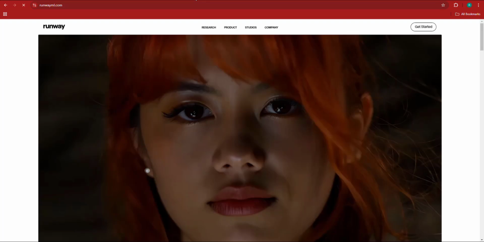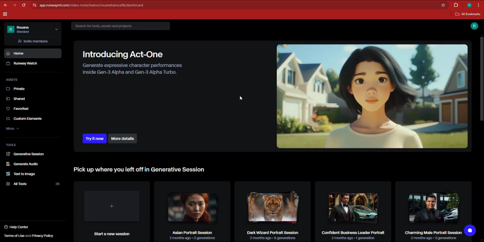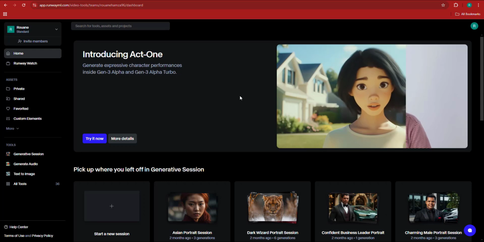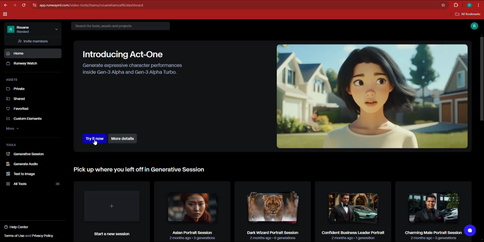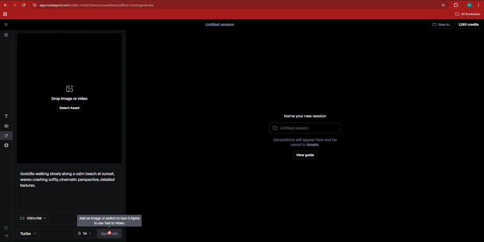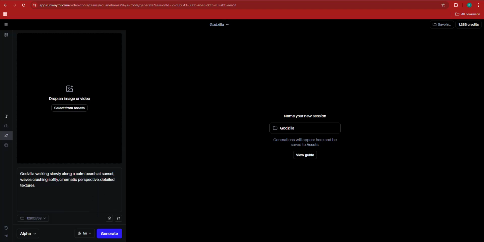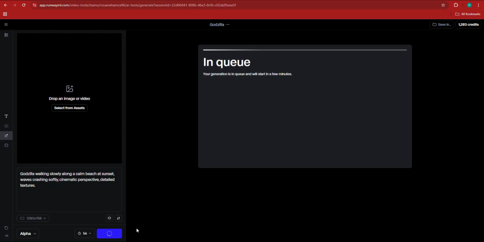In the meantime, I'm going to test this using Runway ML Gen 3 Alpha, because I want to show you the difference. Gen 3 Alpha by Runway ML is really, really interesting. I would say in terms of quality, Sora is not so advanced when it comes to Runway ML. I've opened Gen 3 Alpha right here, and I'm going to use the same prompt. I'm going to click prompt so I can use prompts instead of uploading an image. I can only use Gen 3 Alpha to generate from text. I've named the project Godzilla, and let me click generate.